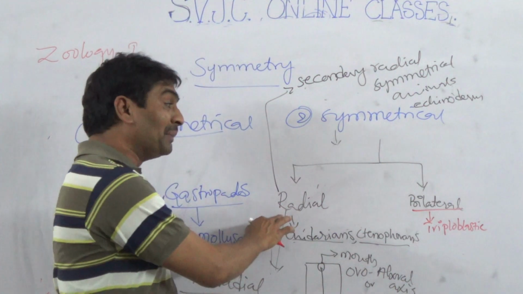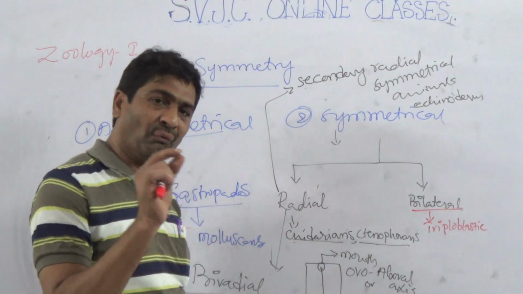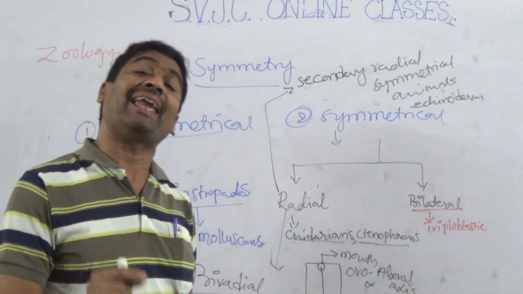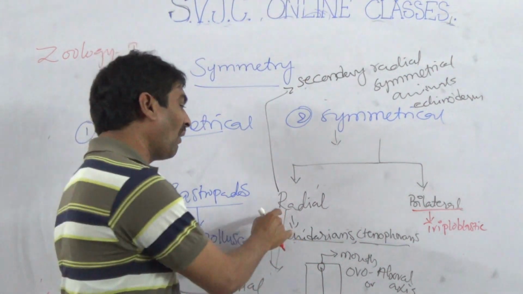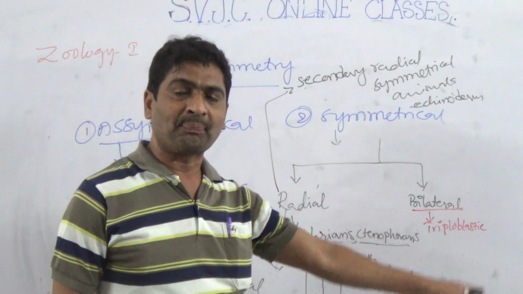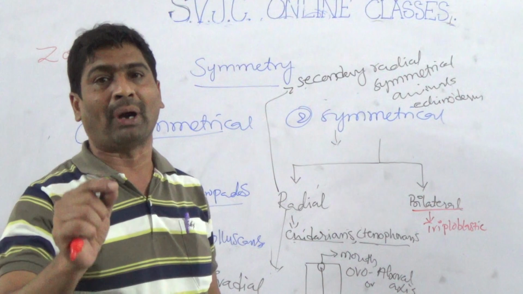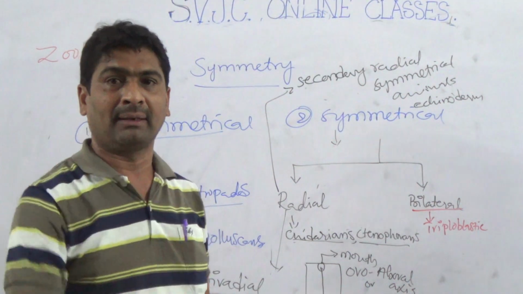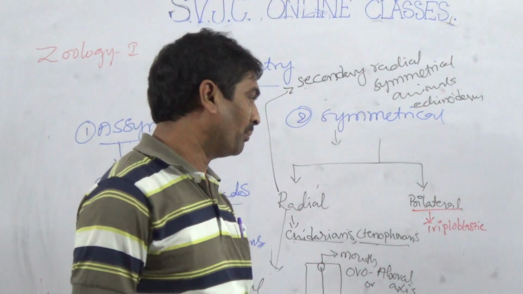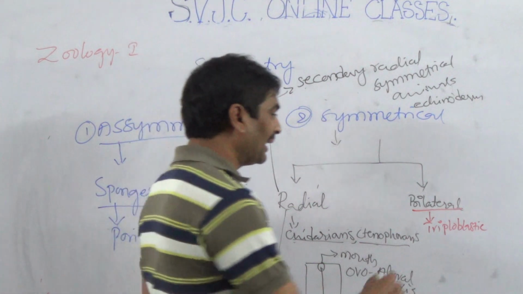What is the difference between radial and bilateral? Radial means the animal can be cut into two equal parts in any plane by the central axis. Bilateral means the animal can be cut into two equal parts in only one plane by the central axis. So bilateral animals are more developed than radial. So these bilateral animals have